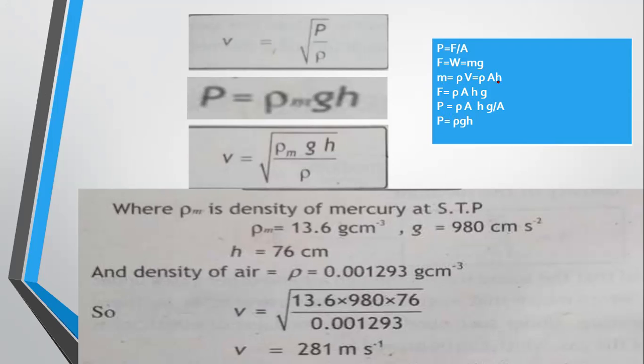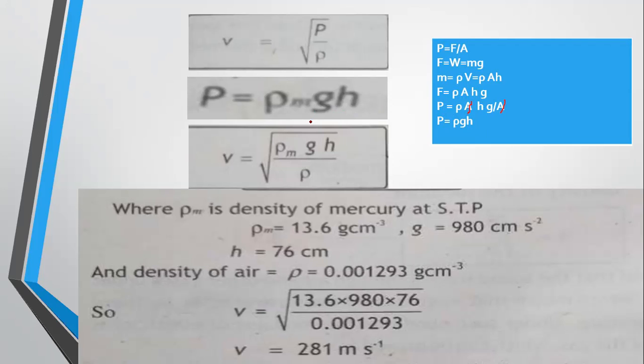Now volume is equal to area into height. So by putting the value of m, mass is equal to rho A H, in this formula we get F is equal to rho A H into g. By putting this F in the first equation, we get P is equal to rho A H g divided by A, with A cancelling with this A. So we get P is equal to rho g h, which is this formula.